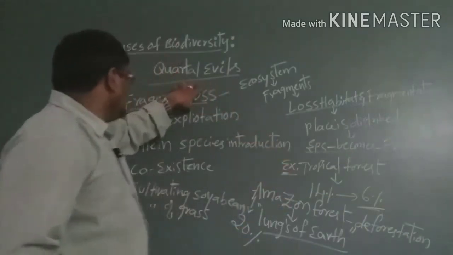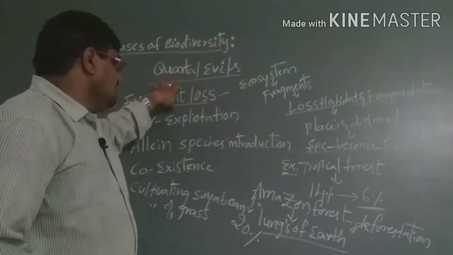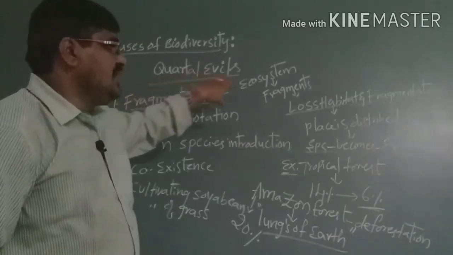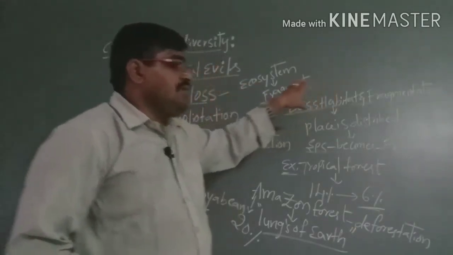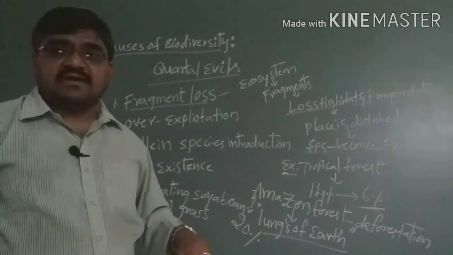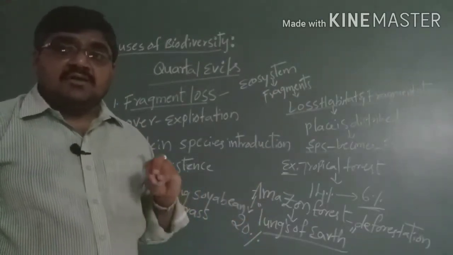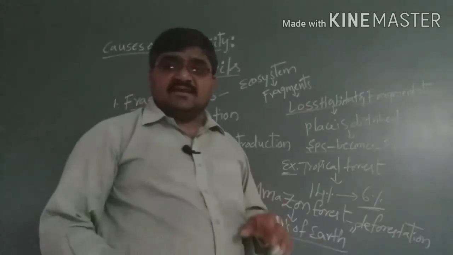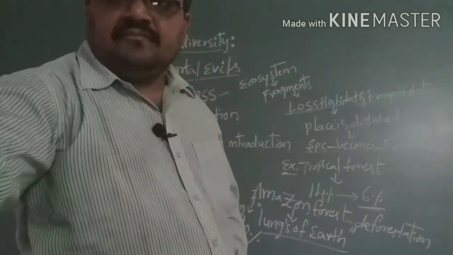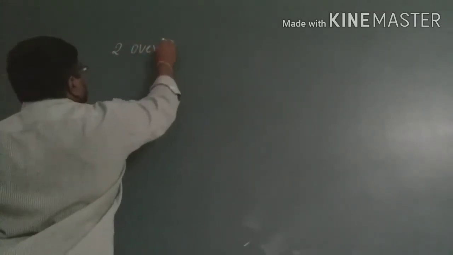That is the first one: habitat loss and fragmentation, a factor that helps species become extinct. Next, the second one is over exploitation.